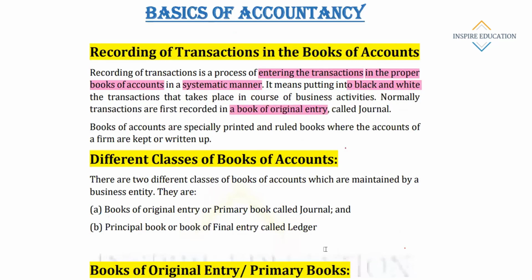In a book of original entry, what does it mean? The book of original entry means journal. Journal is called the book of original entry, meaning the transactions are recorded first in the journal.